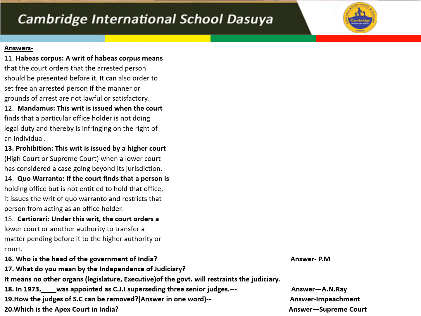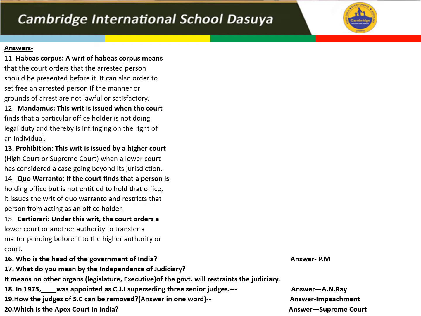Question number 16. Who is the head of the Government of India? That is PM, Prime Minister. What do you mean by independence of judiciary? It means no other organs like legislature or executive of the government will restrain the judiciary.